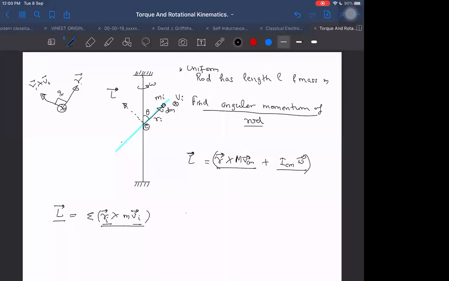Notice, angular momentum is not in the direction of angular velocity omega. Angular velocity is in which direction? Upward. And angular momentum is in a different direction, perpendicular to the plane containing R and velocity. They need not be in the same direction. Then if I find the angular momentum along the vertical direction, that will be just one component of the total angular momentum.